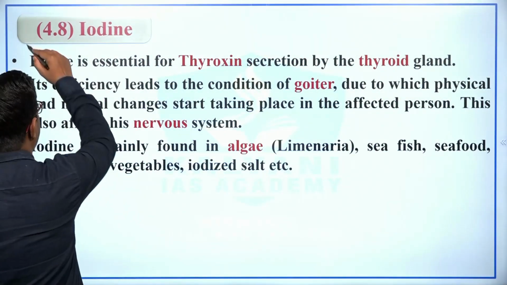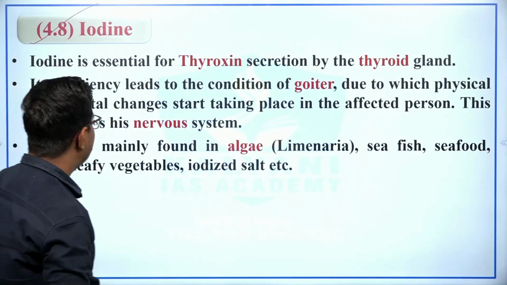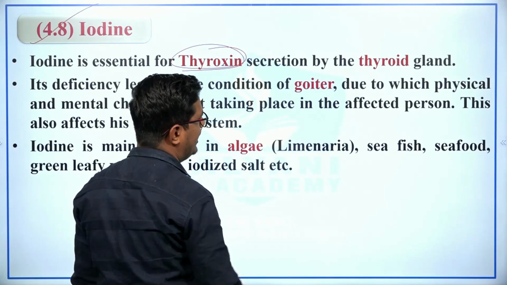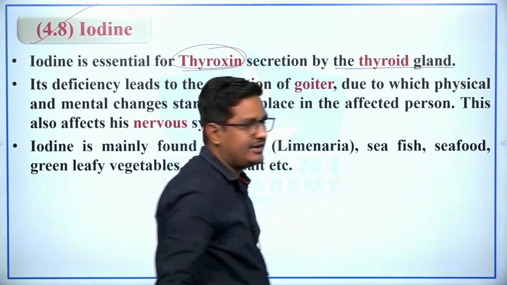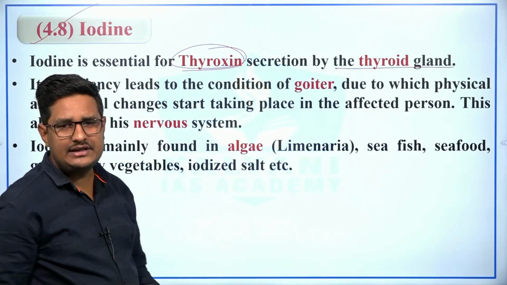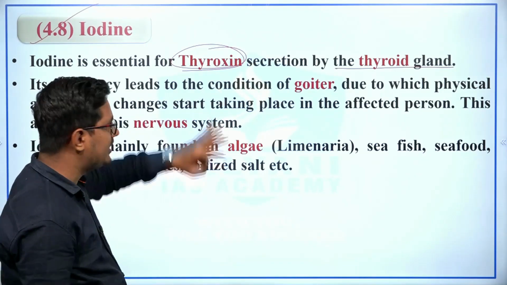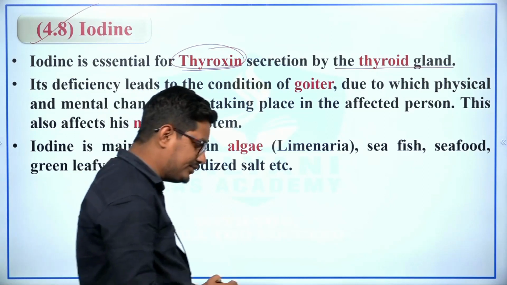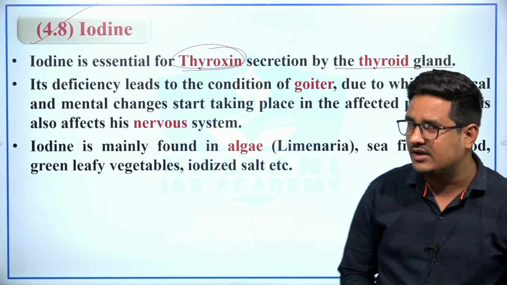Next is iodine. Iodine is essential for thyroxine secretion by the thyroid gland, and we know that thyroxine hormone contains more than 60 to 65% of iodine.